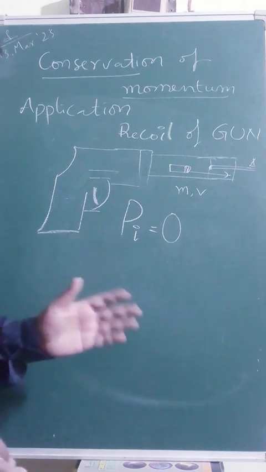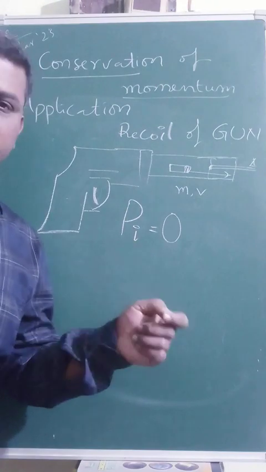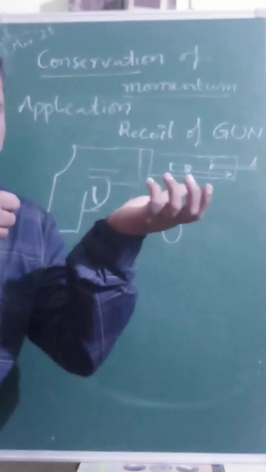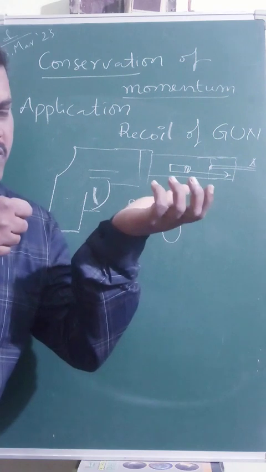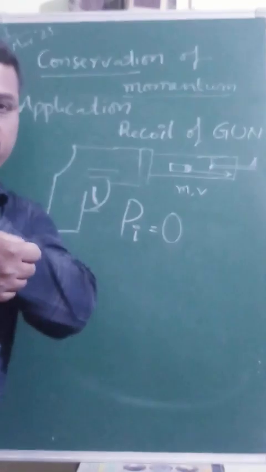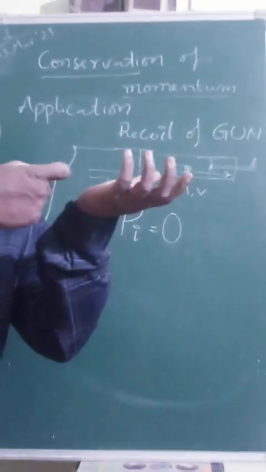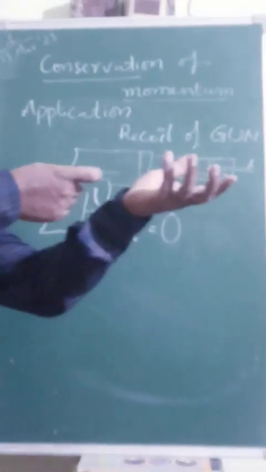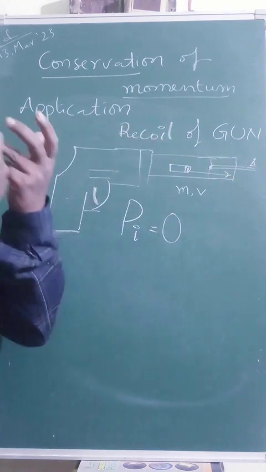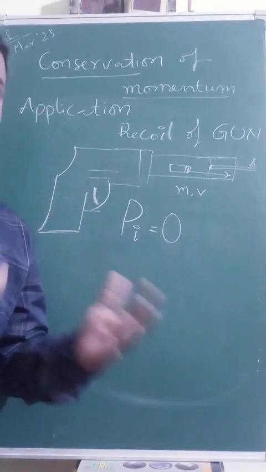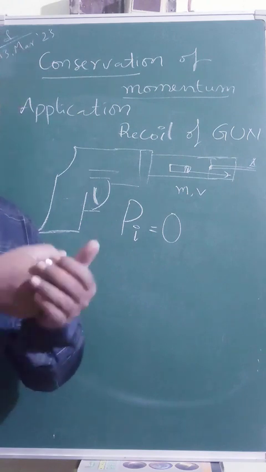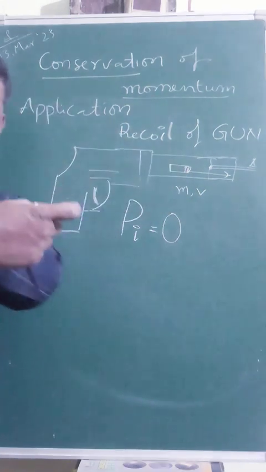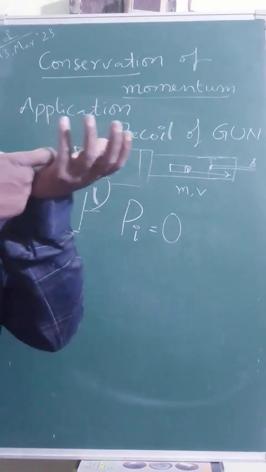It is very seriously advised to defense trainees that while shooting, they are strictly asked to carry the back portion of the gun on their shoulders, like this. Once it is triggered, the gun will jerk backwards. If it is against the face, it will hit the face and the person may be damaged. So to avoid that, they are advised to carry the back portion of the gun on the shoulders, so even if it recoils, it goes back.